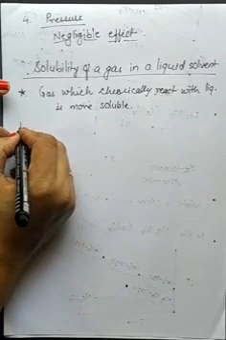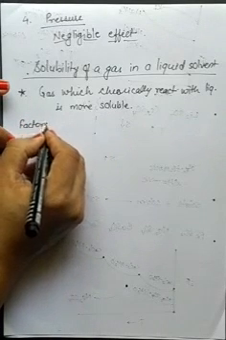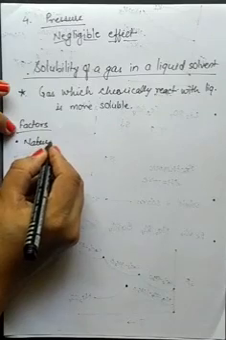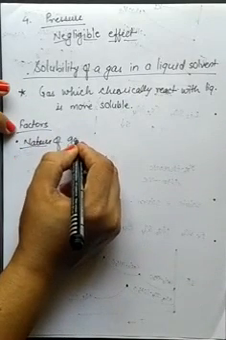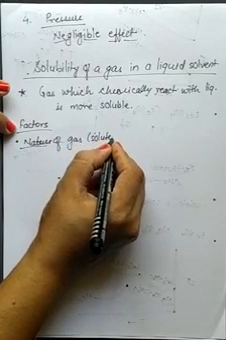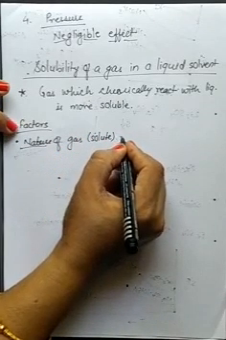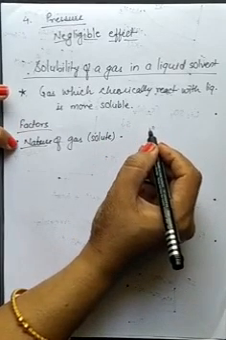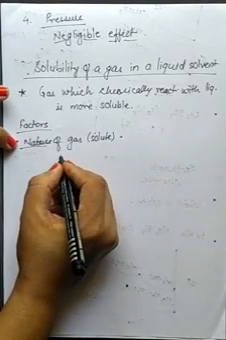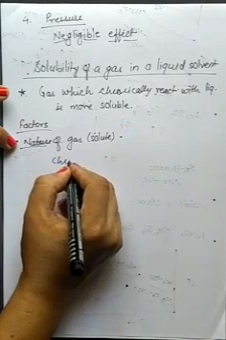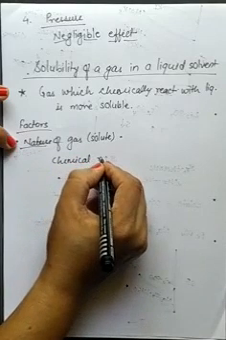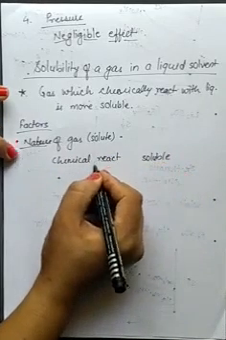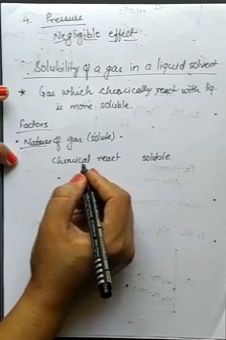Now here we will see the factors affecting it. Number one is nature of gas. Since gas is solute here, nature of gas. Now we had already seen that the gas which is chemically reacting is getting easily soluble. If it chemically reacts with the liquid, then it is soluble. If it is not reacting chemically, then it is less soluble.